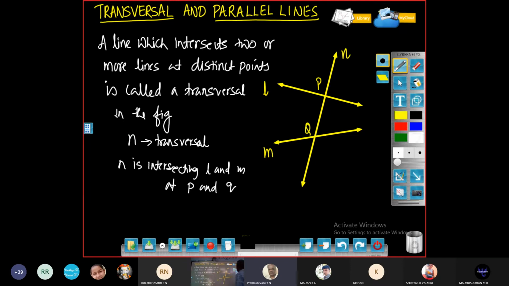Yes, sir. So this line is a transversal, because it is intersecting L and M at two distinct points. You can note down. Yes, sir. Finished, sir. Okay.